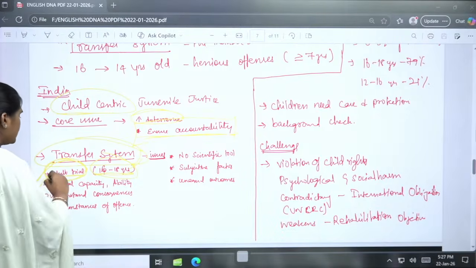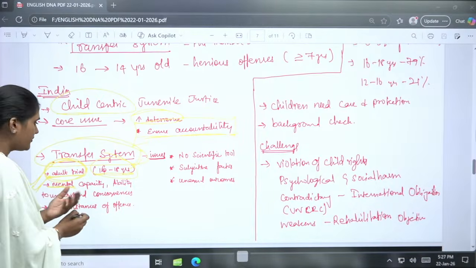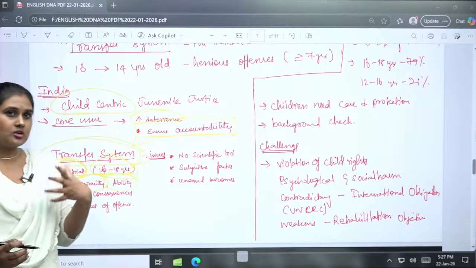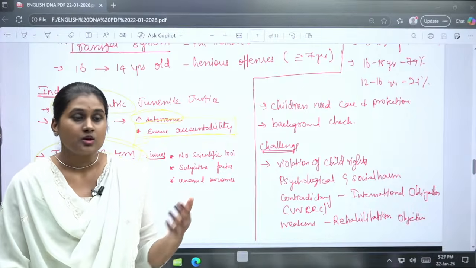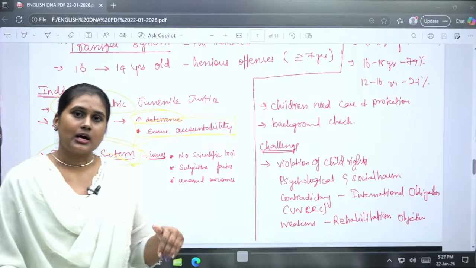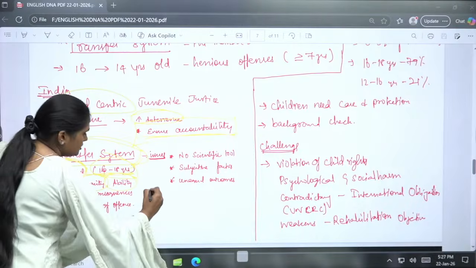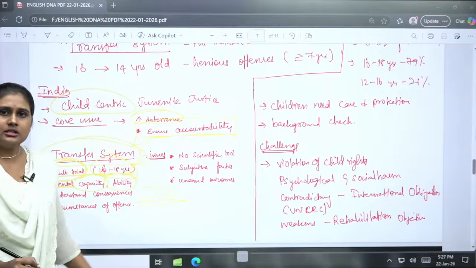Then here it will be checked. The juvenile justice board will be checking the mental capacity, the ability to understand what the consequences will be, what offence they have done, what would be the impact. So, are they able to understand it or not. The juvenile justice board will be assessing all these things, okay.